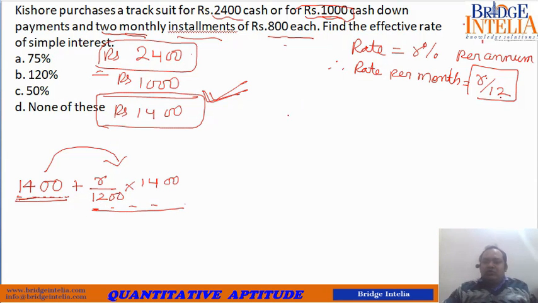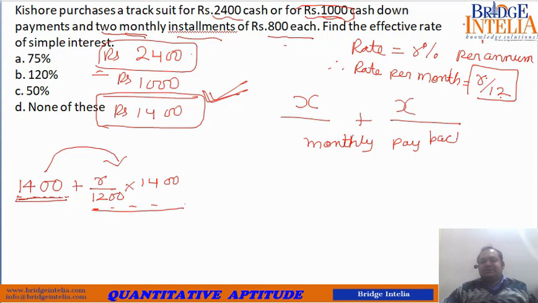Now 1 month has gone. That means you are making the first installment of payback. Since you are paying him back in 2 installments, I am considering that you have paid him back X and X. So these are monthly payback installments. This X, so just now, after the end of 1 month, you have paid him back X.